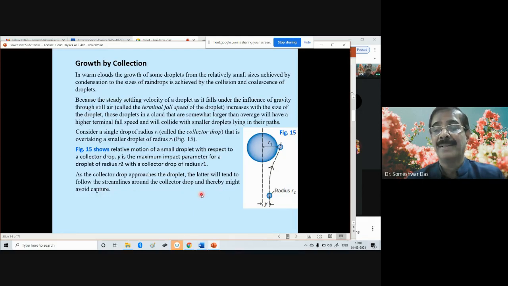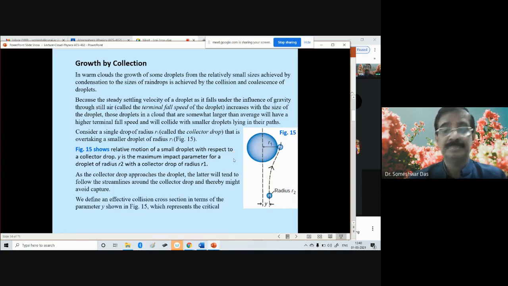So many things happen. It can collide and merge into one, or it will follow the streamlines around these larger droplets and avoid getting captured. It can also drift away according to the streamlines around these bigger droplets and avoid capture.